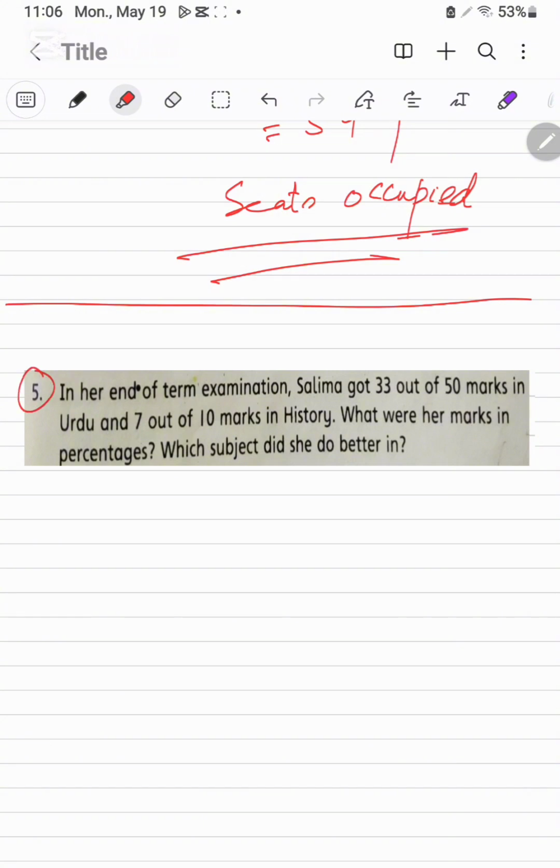It is question number 5. In her end of term examination, Salima got 33 out of the 50 marks in Urdu and 7 out of 10 marks in history. What were her marks in percentages? Which subject did she do better in?